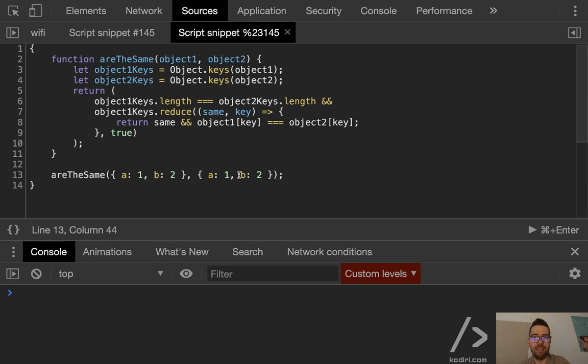So what happened if we change the order? From a human point of view, are these objects the same or not? Yes, they are, because as I told you before, when talking about objects, the order of the keys doesn't matter. An object is an unsorted list of key value pairs. As far as a key value pair on the left-hand side is the same as on the right-hand side, that's fantastic. Yeah? And now the question is our algorithm ready for this scenario? Yes. So definitely we are good on that.